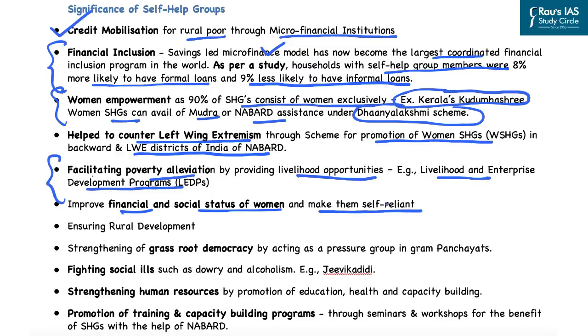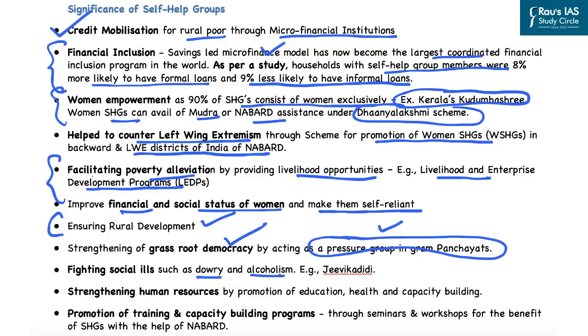Further, as we are aware, one of the primary goals is rural development, and that is why it ensures rural development. Not only the financial part and the women empowerment part, it also plays a crucial role in grassroots democracy, because these self-help groups act as a pressure group in the Gram Panchayats. So they have a political role to play also. Further, it fights social ills such as dowry and alcoholism, as women are members of the self-help groups and they collectively fight the issues of dowry, alcoholism, etc.